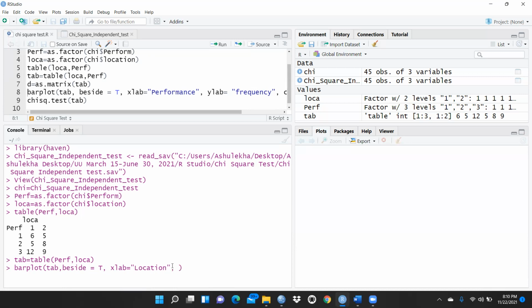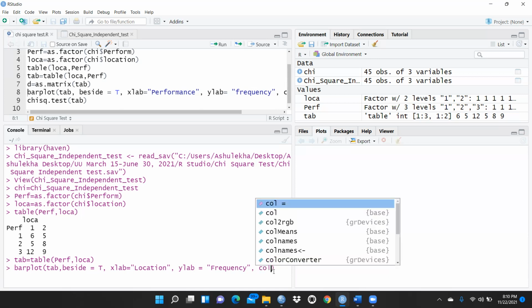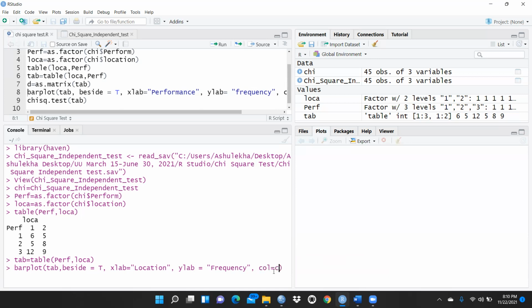And for the y-axis we are giving ylab, let's say frequency of the firms. And after that I want to give one color coding also, col, right? Equal to, let me take 5 and 6 colors. These codes we can take.